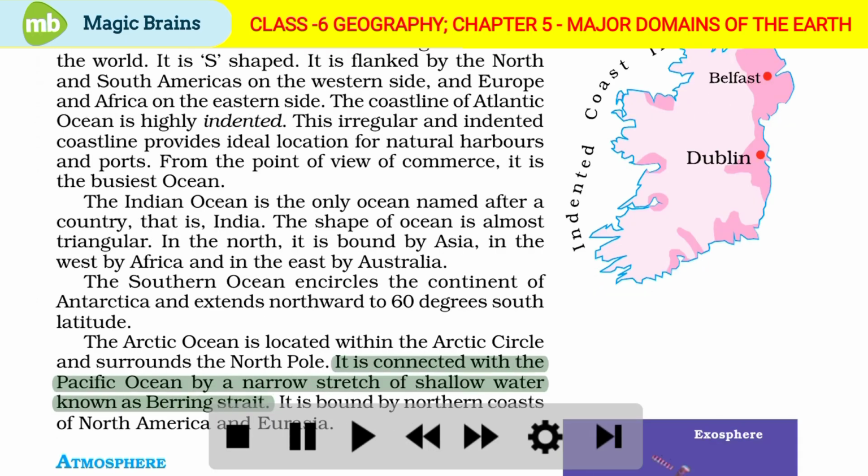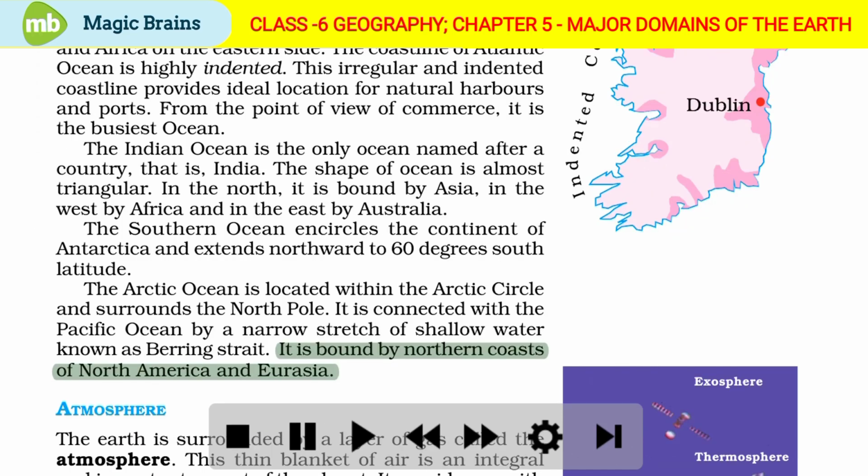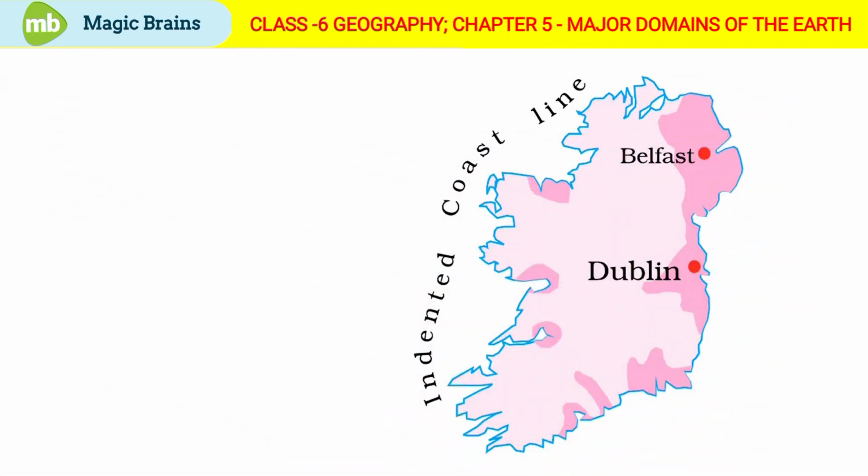It is connected with the Pacific Ocean by a narrow stretch of shallow water known as Bering Strait. It is bound by northern coasts of North America and Eurasia. The diagram shows indented coastline. We see Belfast and Dublin.